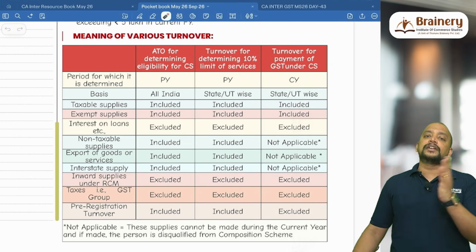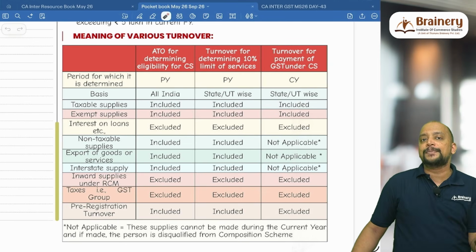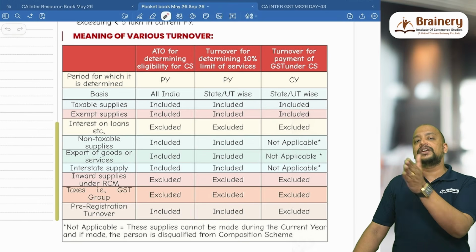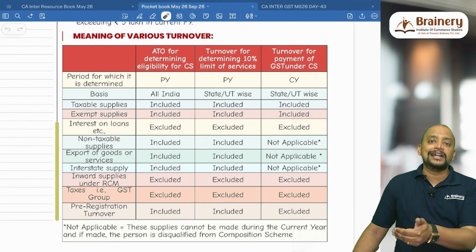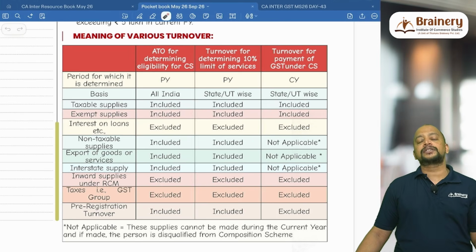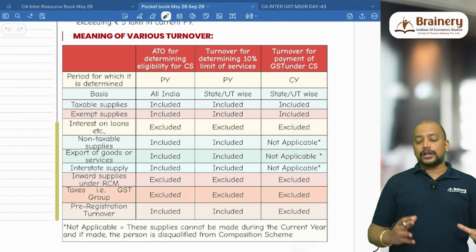Pre-registration turnover means the turnover for the financial year before the date you got registered. Say for example, you come into a business and after 40 lakhs you will register and you will make some sales. So post registration turnover is 110 lakhs and pre-registration turnover is 40 lakhs. So what is your aggregate turnover? 150 lakhs. Like that, total aggregate turnover should be taken.